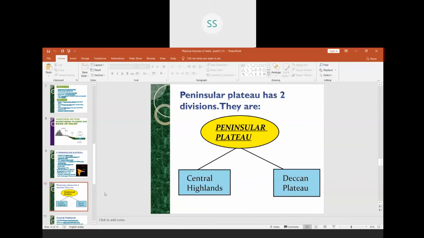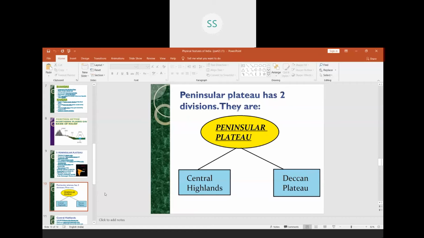Children, also you must know why our plateau is called a peninsular plateau. What do you mean by the term peninsular? Peninsular is an area or a region which is surrounded by water on three sides. If you see the map of India, you will see that the southern part of India is covered with water from three sides.